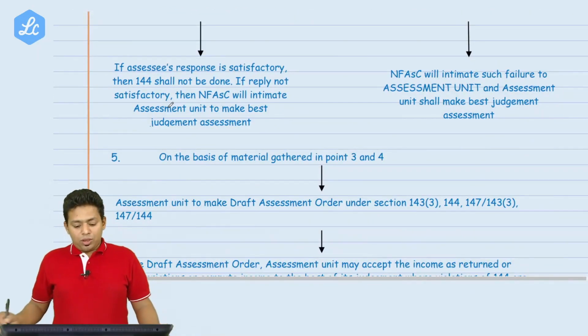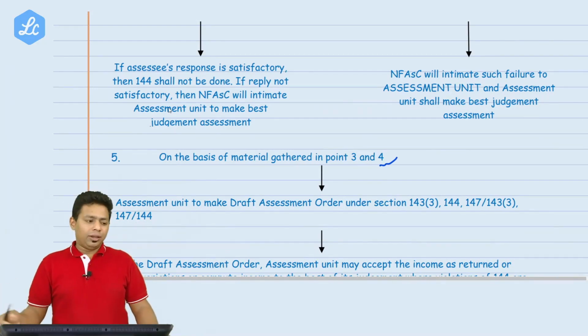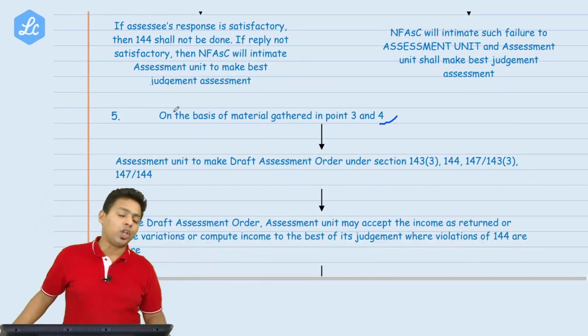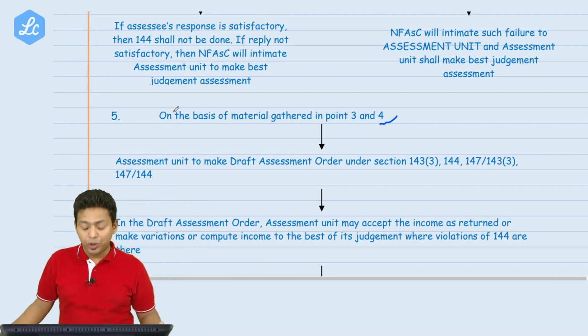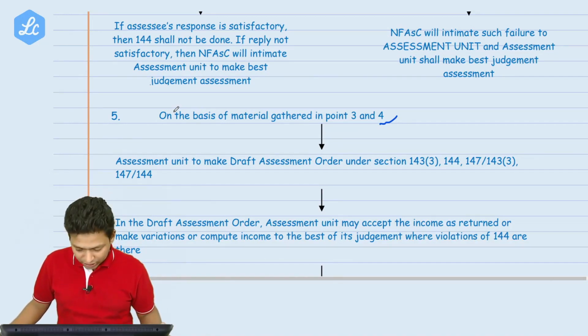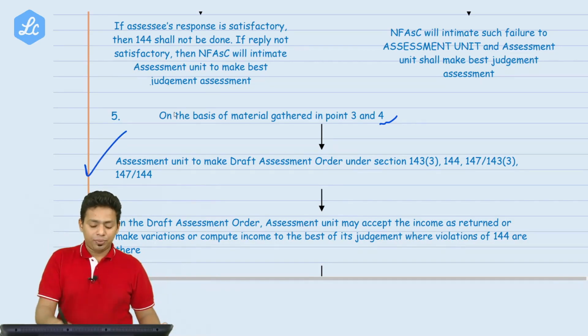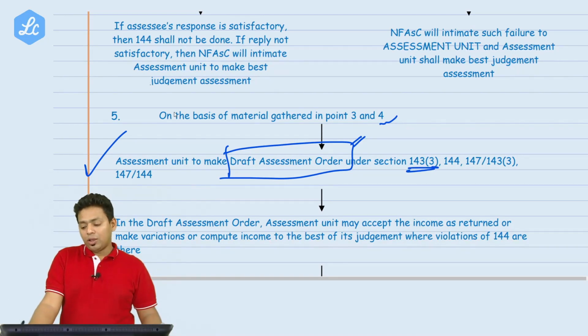Let's go. On the basis of material gathered in point number 3 and point number 4, this point that we have discussed now, like document submitted by technical unit, document submitted by verification unit, document gathered by assessment unit, a document submitted by the assessee, all documents we will use, and then the assessment unit to make a draft assessment order. They will not finalize the order. They will first make a draft assessment order of 143(3) or 144 or 147.